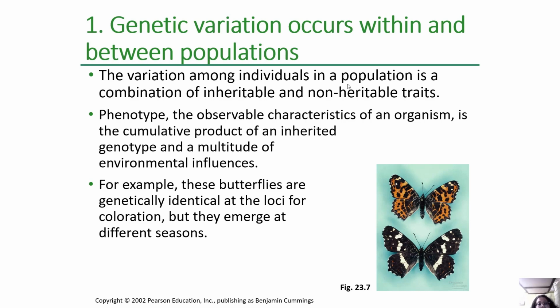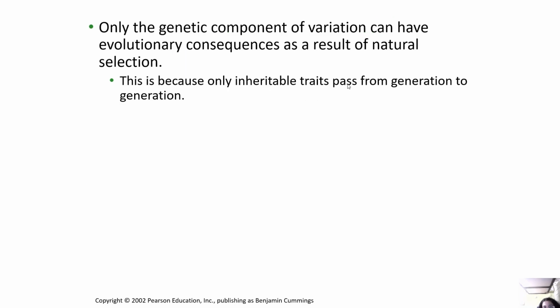Right? So if we go into detail, we know that genetic variation occurs within and between populations, right? So the variation among individuals in a population is a combination of inheritable and non-heritable traits. Phenotype, the observable characteristics of an organism, is the cumulative product of an inherited genotype and a multitude of environmental influences. For example, butterflies are genetically identical at the loci for coloration, but they emerge at different seasons, right? So only the genetic component of variation can have evolutionary consequences as a result of natural selection. This is because only inheritable traits pass from generation to generation.